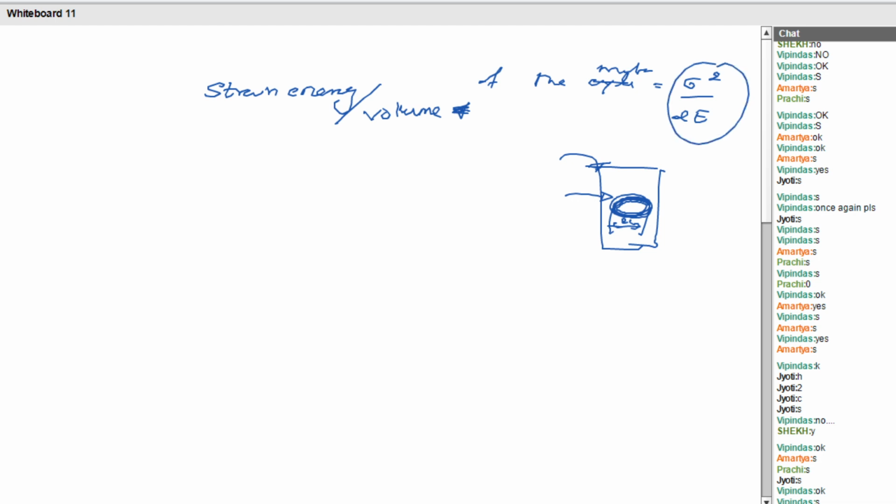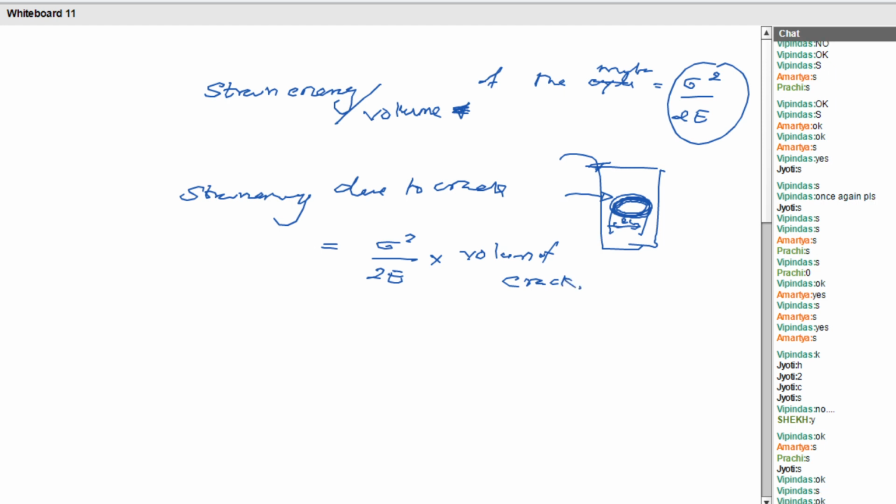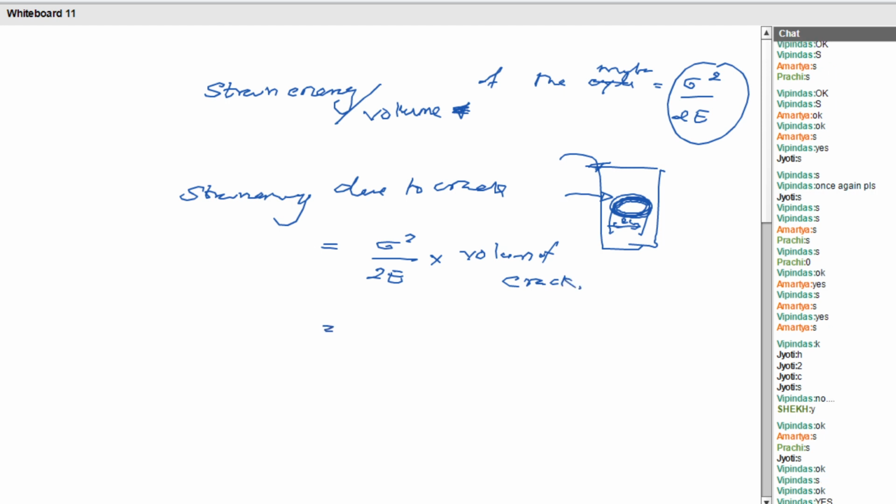So the strain energy due to crack is equal to sigma square by 2e multiplied with the volume of the crack. Can I say? Yes, that you have to find out.